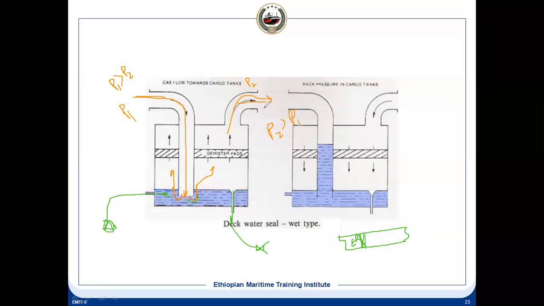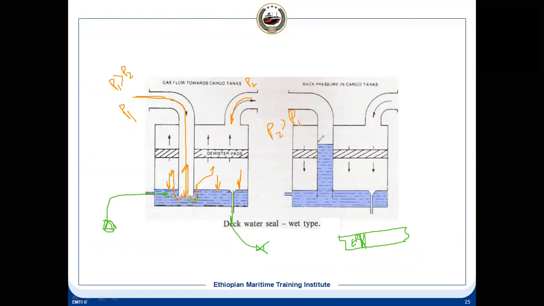Once the flow is reversed, you will have a flow in the opposite direction. What will happen? These gases will press on this water surface. And because of the pressure, as P1 is less, this water will enter into this pipe.